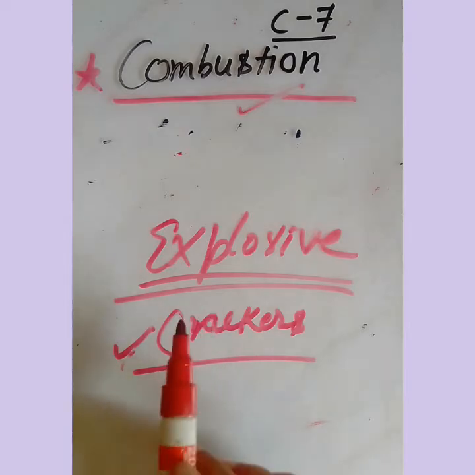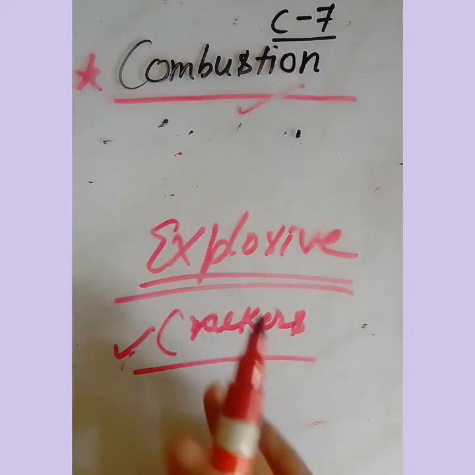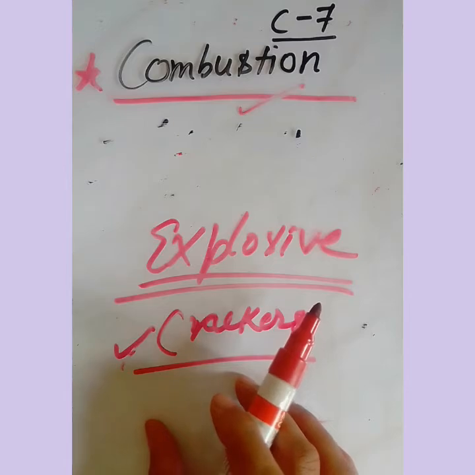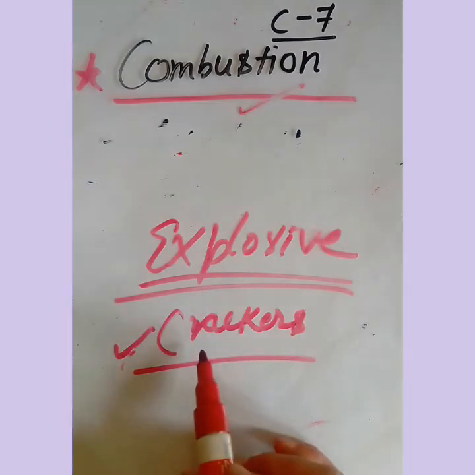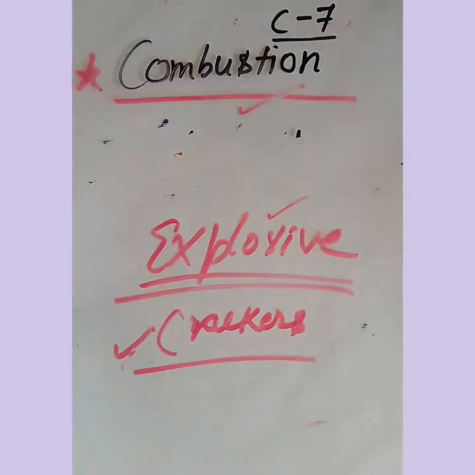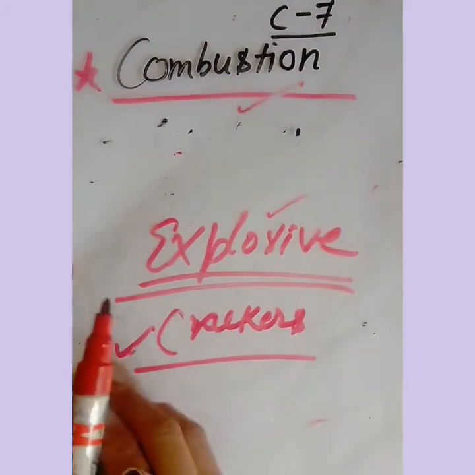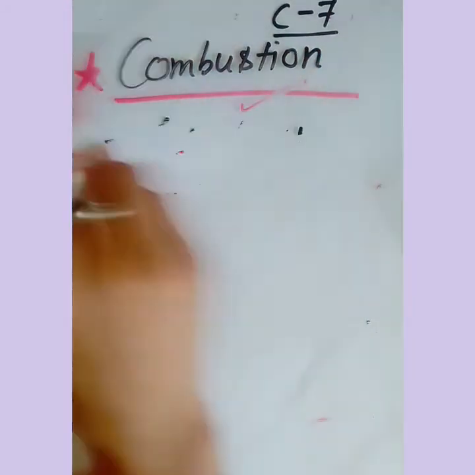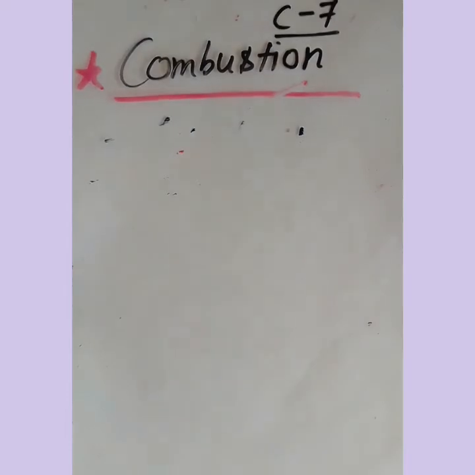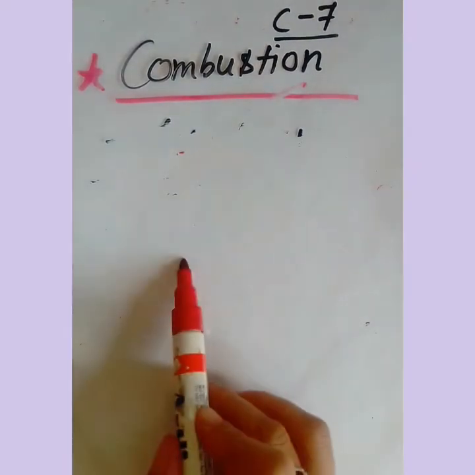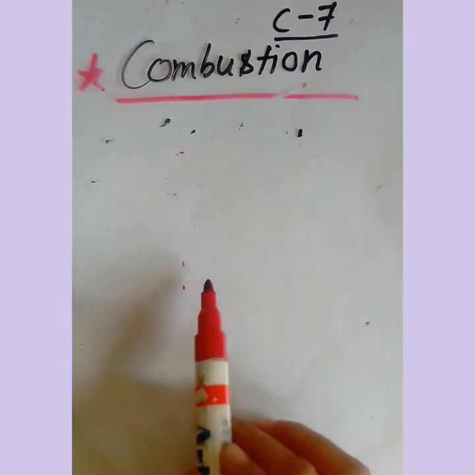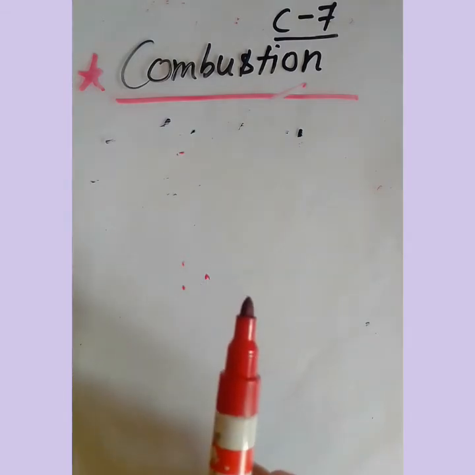When we ignite any cracker, a sudden reaction will be there and it will produce heat, light and sound. That's why this is called the explosive combustion. So this is about the types of combustion: slow, rapid, spontaneous and explosive combustion.